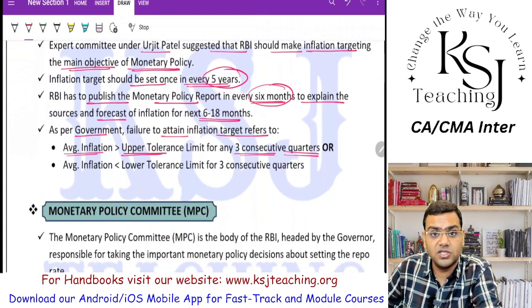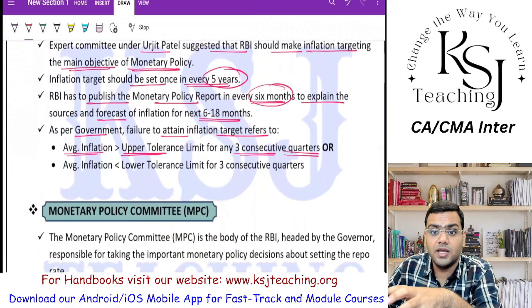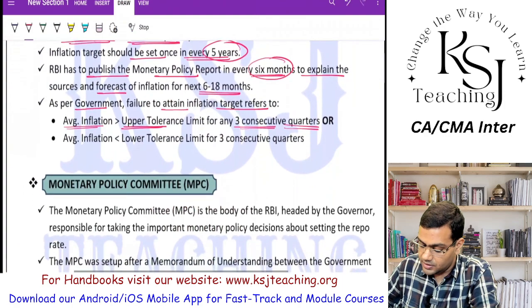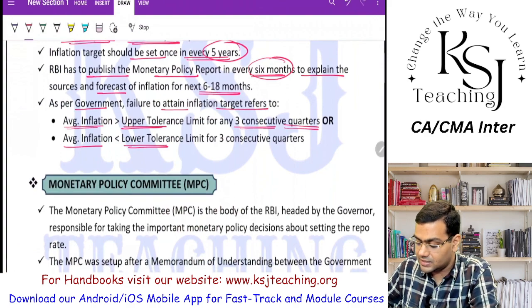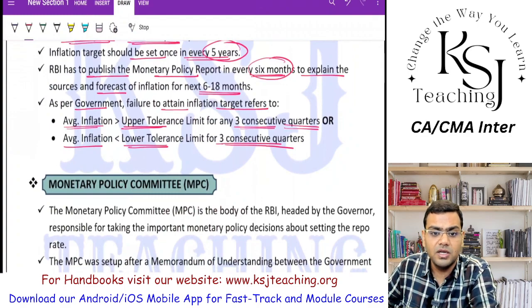If the average inflation rate is higher than the tolerable rate that was set, then we say there is a failure to attain the target, right? If the average inflation is lower than the lower tolerance limit for 3 consecutive quarters, then we say the economy is going into recession. Even then it is a failure on the part of the government, the RBI and the government, for achieving the inflation targets, right?